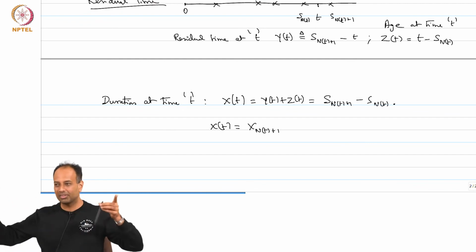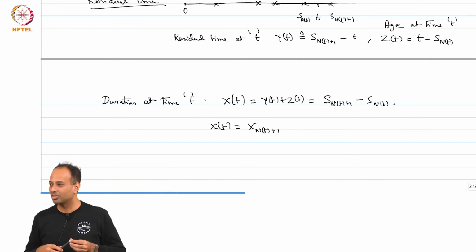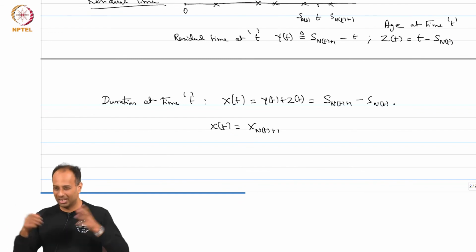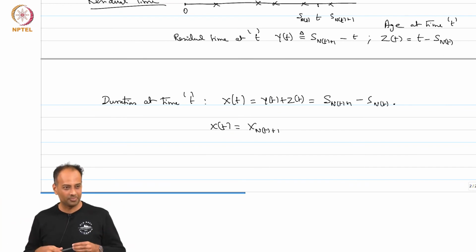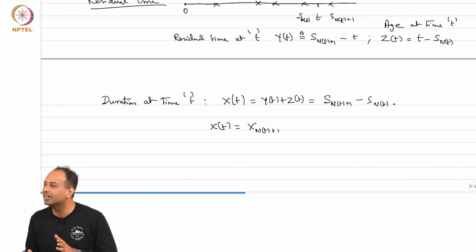In fact, the expected value of that time is twice as large as a typical inter-arrival time for the Poisson process.